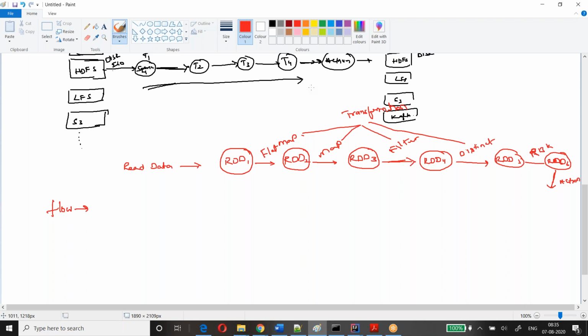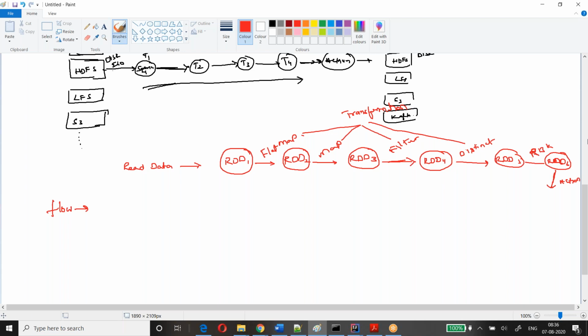Before converting into a physical plan, if any optimizations are there, it will apply them. Then it will divide your plan, your DAG, into tasks, because it has to decide which task runs in which executor.